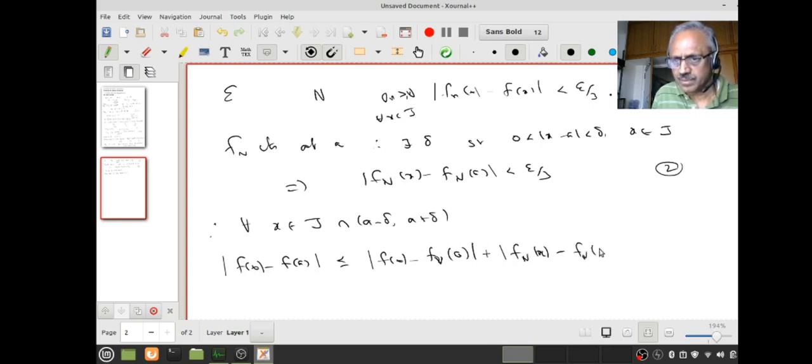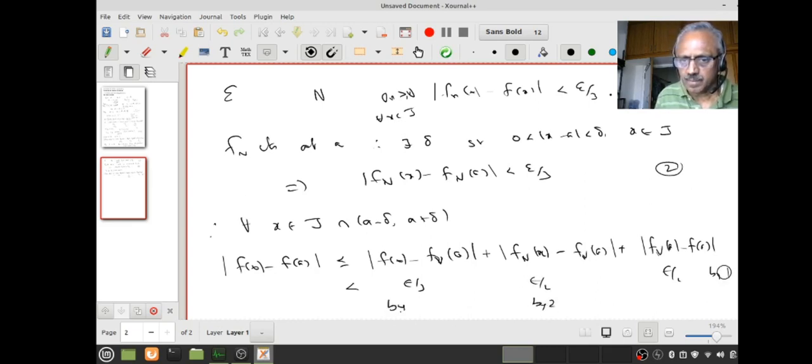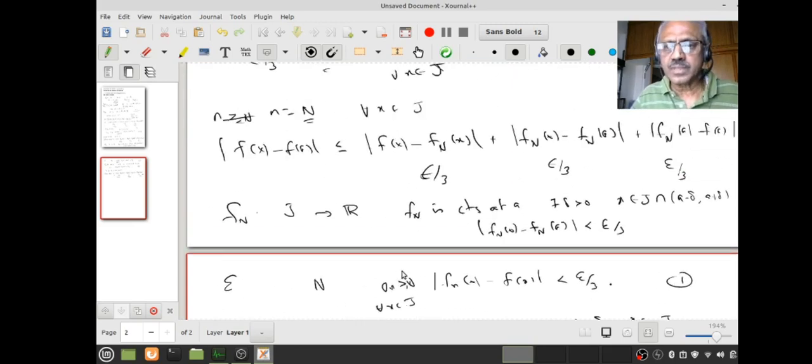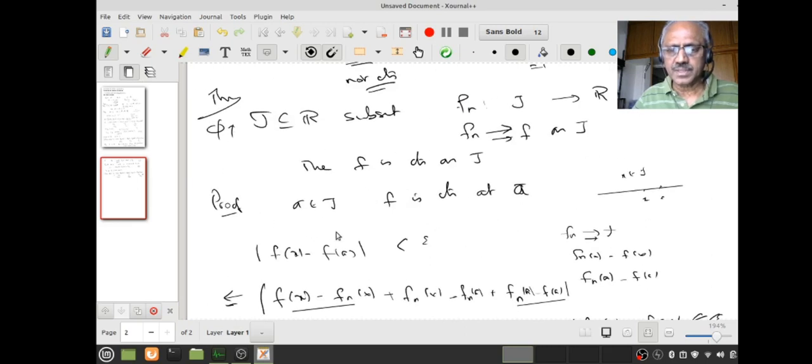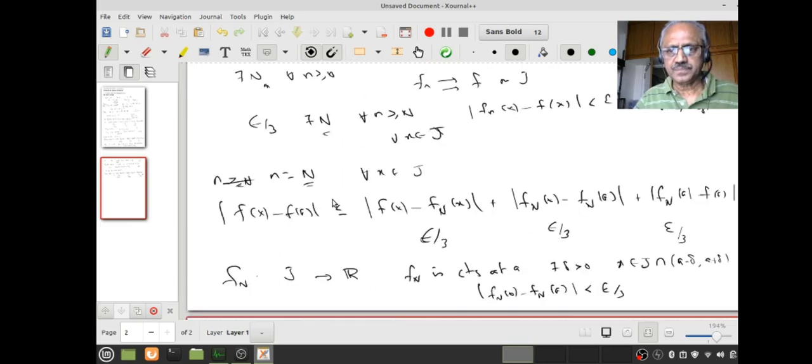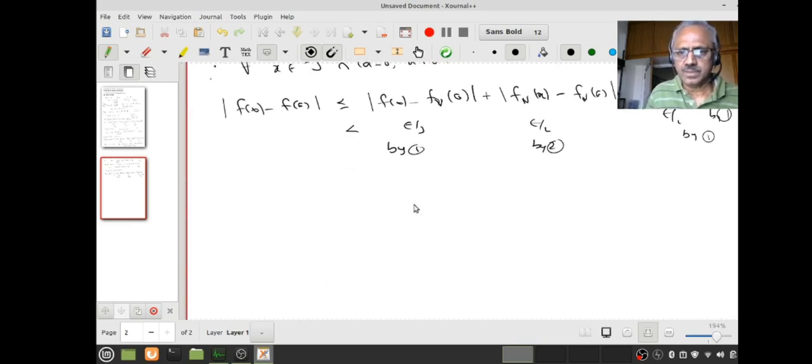So this is less than epsilon by 3 by one, this is less than epsilon by 3 by two, and this is also less than epsilon by 3 by one. You understood that? So what do you think I have proved? The limit function f is continuous at a, and a was an arbitrary point of J, therefore f is continuous on all of J. Is the proof okay? Pause, review, proceed.